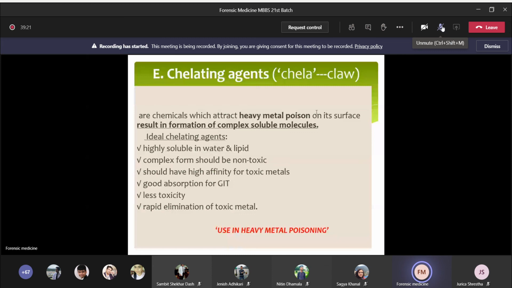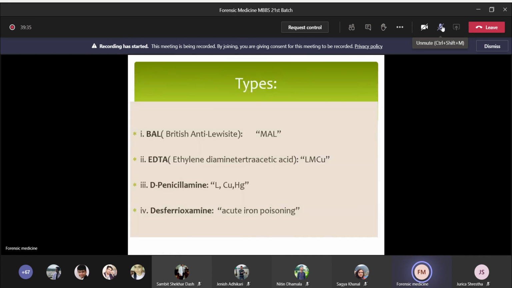So these are the features of ideal chelating agents. And this is mostly used in heavy metal poisoning. These are the chelating agents.